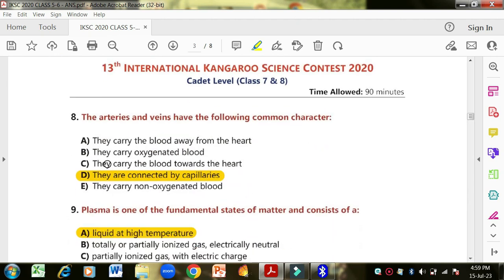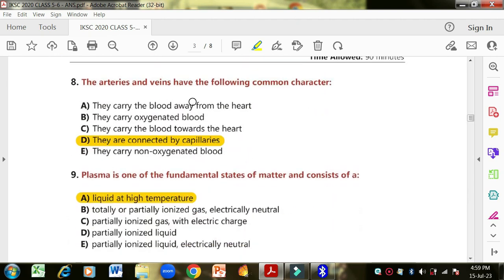So number 8: the arteries and veins have the following common character. Okay, first you should know what arteries and veins are. Arteries are the vessels which carry the blood away from your heart, and veins are the ones which carry the blood from the body to the heart. Both have different functions. So what is the common thing between them? The common thing is they carry the blood away from the heart.